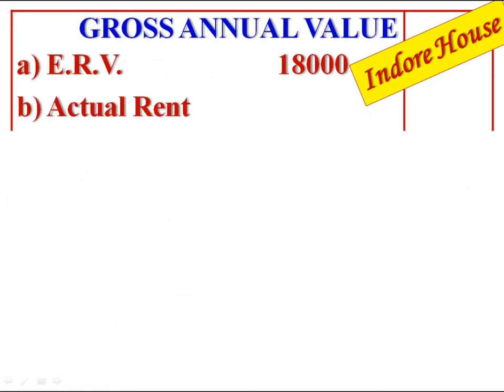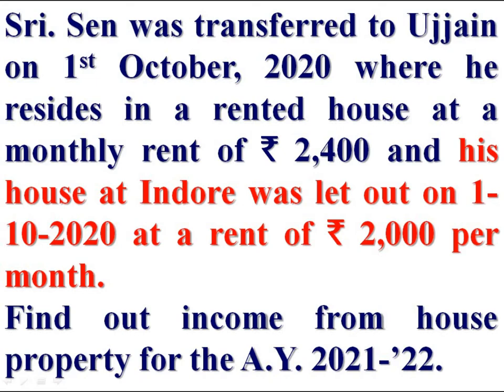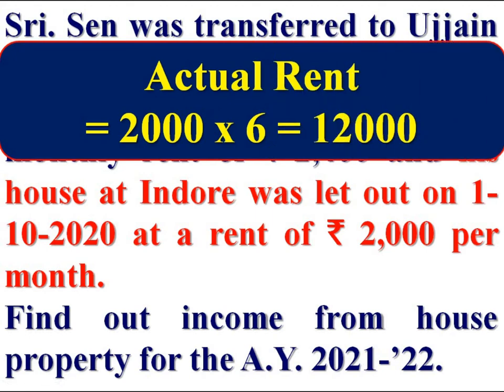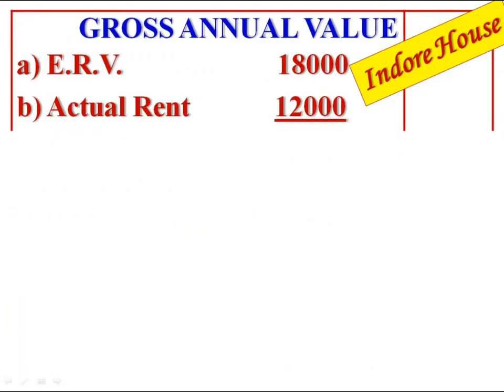B, actual rent. We are given it was let out at rupees 2,000 per month from 1st October onwards. October, November, December, January, February and March, 6 months during the previous year. Therefore, actual rent 2,000 into 6, rupees 12,000. A or B, whichever is higher, is the gross annual value, rupees 18,000.